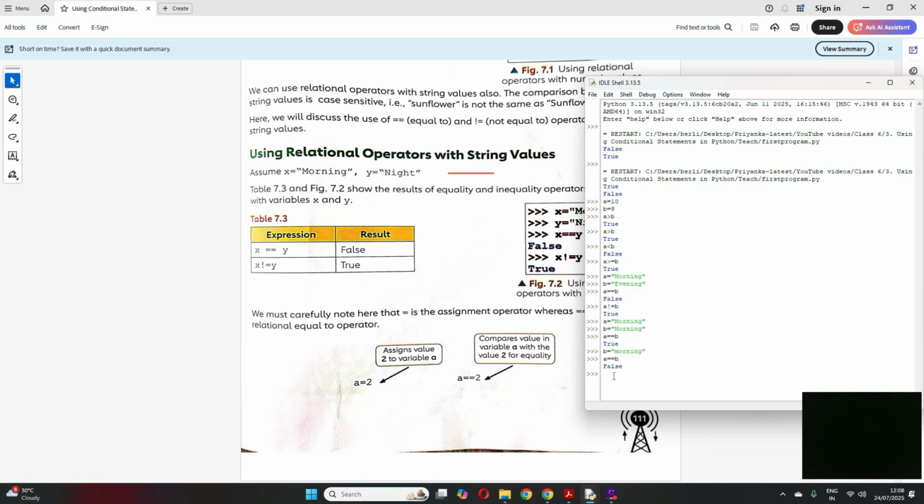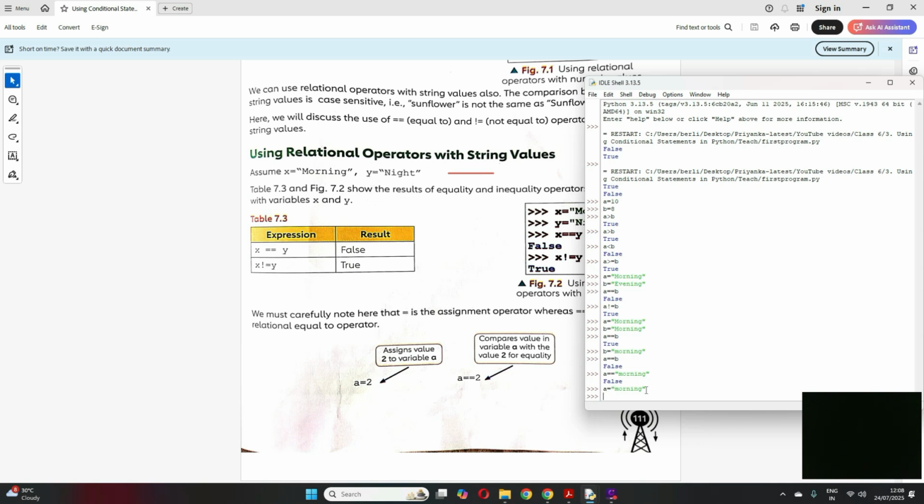Clear, right? You cannot specify A equal to morning as a comparison, okay? A double equal to morning is comparing and giving you the answer, right? A is not equal to morning, because your A is set to something else here. So this is comparison, and if I write just A equal to morning, that means I'm setting the value of A as morning. You got the difference? When I wrote double equal to morning, it gave me false because it compared and gave me the answer. But when I just wrote single equal to, it is assigning morning to A.